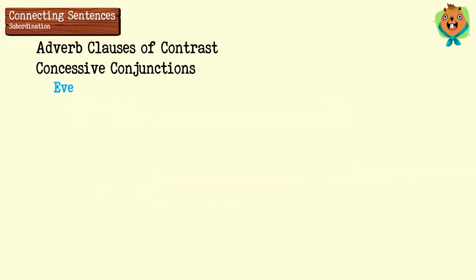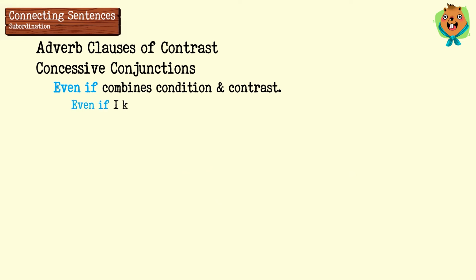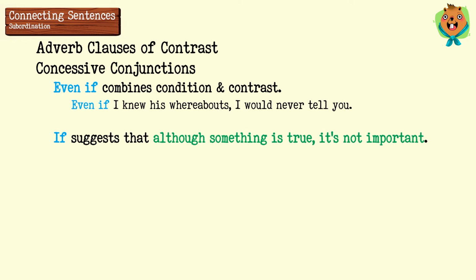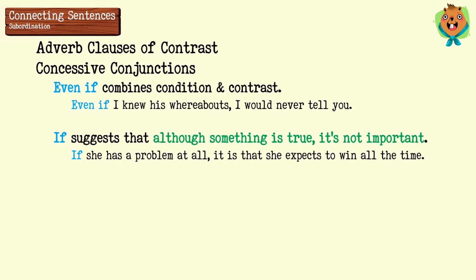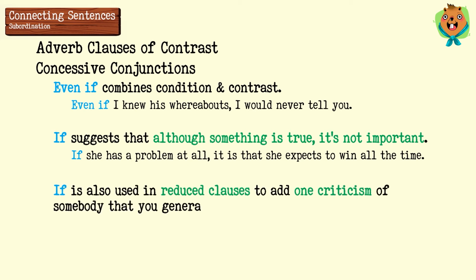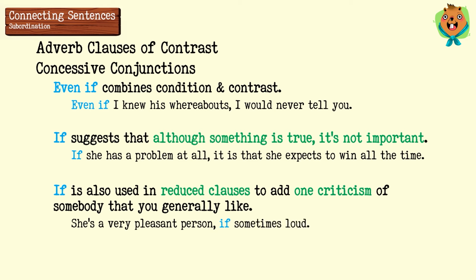The conjunction even if combines condition and contrast. For example, even if I knew his whereabouts, I would never tell you. The conjunction if is used to say although something may be true, it's not important. For example, if she has a problem at all, it is that she expects to win all the time. It's also used in reduced clauses to add one criticism of somebody or something that you generally like. For example, she's a very pleasant person, if sometimes loud.